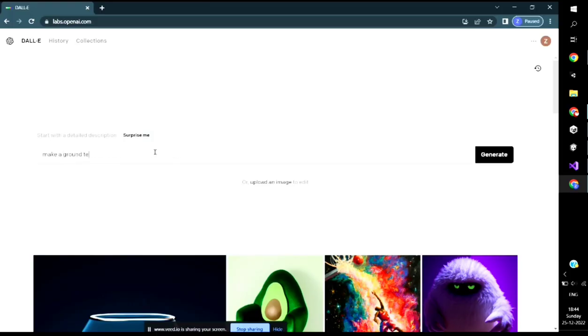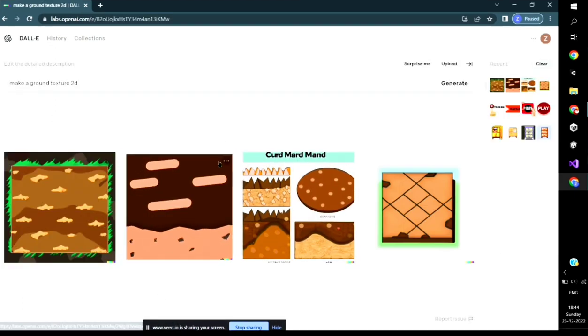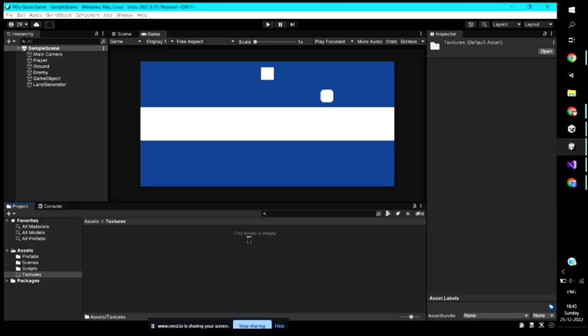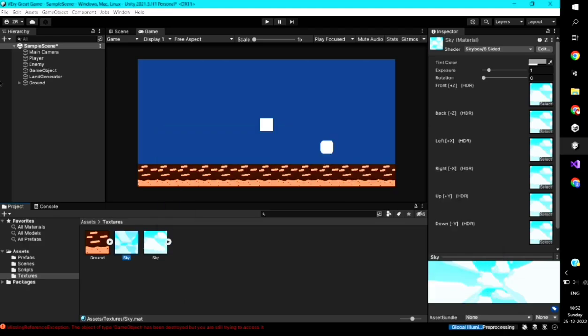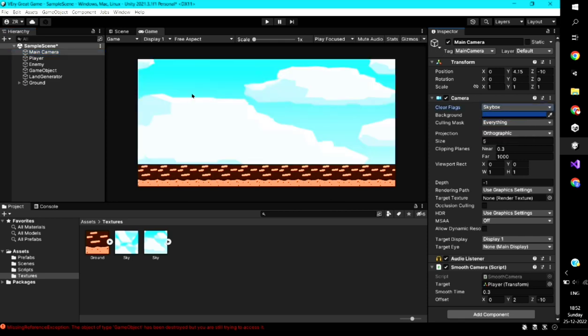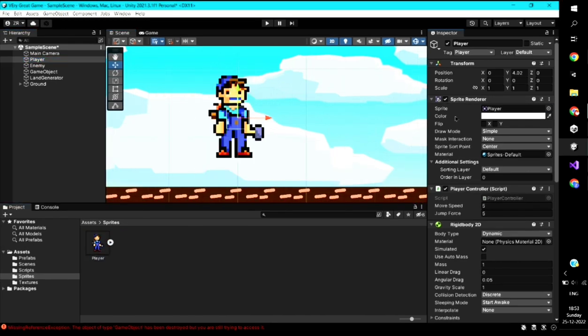From DALL-E I got the sprites for the player, the ground and the sky. After that, I replaced the placeholder art with the new art that I got from DALL-E AI, and it looked very good. Then I replaced the square with the player character that I got from DALL-E AI, and it looks much better than just a square.